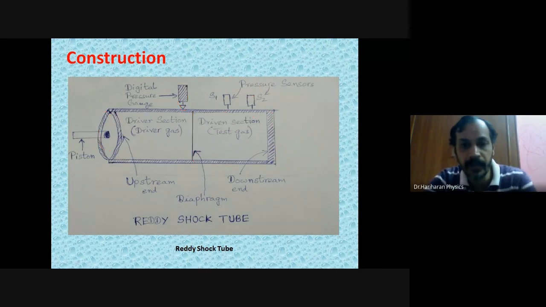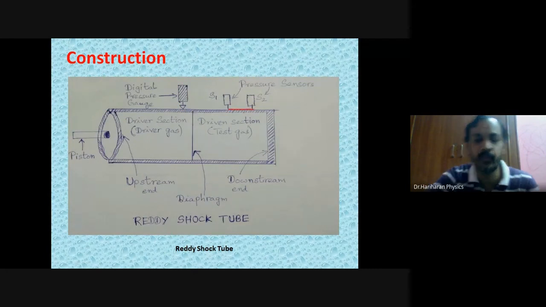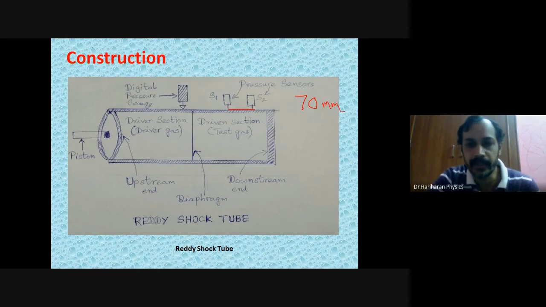Next, look here. The distance between the two sensors S1 and S2 is known. That will be roughly around 70 millimeters. By knowing the distance and how long it takes for the shock wave to cross this region, you know the time, and distance divided by time will give you the speed.